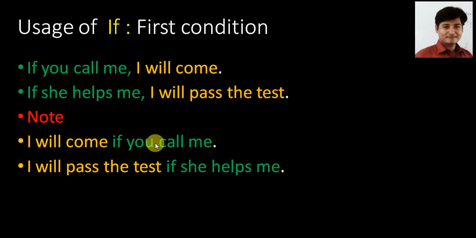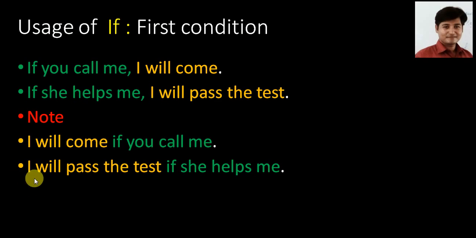I will come if you call me. We have changed the sequence. We have mentioned the result or effect first and the condition later. And keep in mind, while writing the condition after the result, we remove the comma. But if we mention the condition first and result later, in writing we use a comma after the condition. Understand? This is the difference.